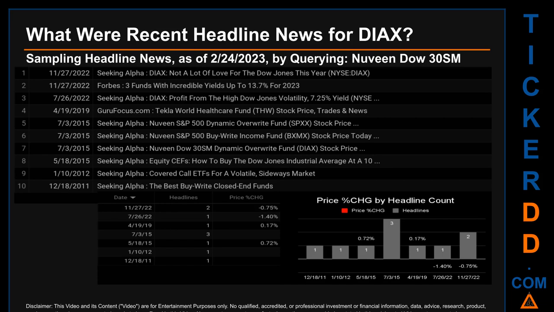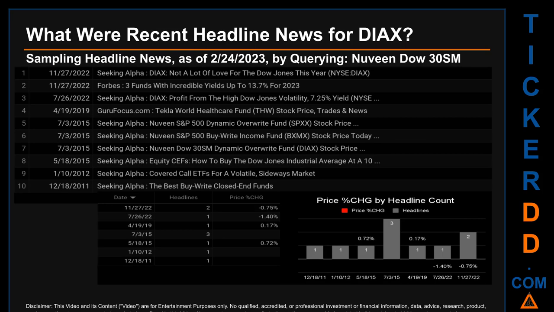What were recent headline news for DIAX? Today, Friday, February 24, 2023, I sampled one of our news aggregators for latest headlines for this ticker. I did so by searching specifically by a keyword that may appear, broadly, in the title or the body, of discoverable news articles. The keyword that I used was the entity name for DIAX, which is Nuveen Dow 30SM Dynamic Overwrite Fund. The results show 10 unique headlines, published across 7 unique dates.